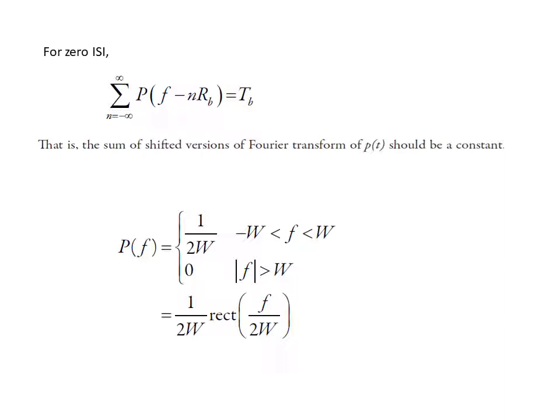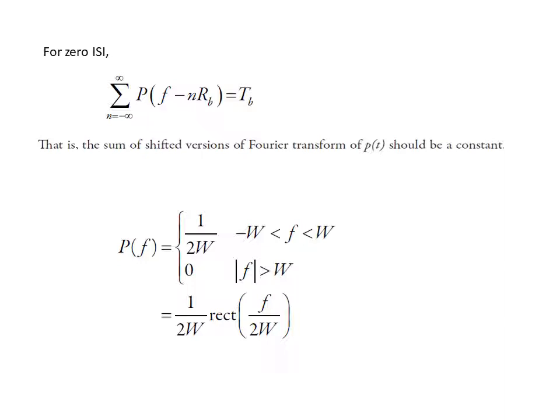So here we observe that the ISI can be minimized by controlling our pulse p(t) in the time domain and P(f) in the frequency domain. This equation shows that the sum of shifted versions of the Fourier transform of p(t) should be constant, and that constant is TB.